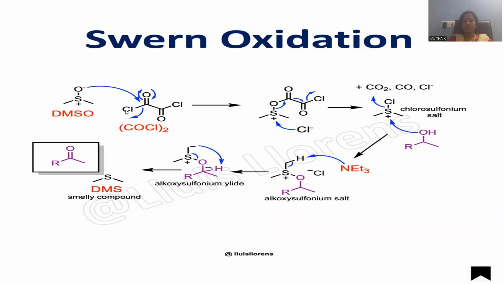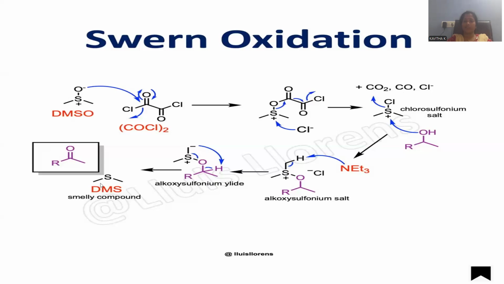Whenever these two react together, there is again an ester formation, because the O–C double bond is simply regarded as an ester linkage. This ester linkage subsequently gives rise to an activated sulfur compound called chlorosulfonium salt as an intermediate, in addition to byproducts like carbon dioxide and carbon monoxide, and chloride ions. This is able to react with the alcohol chosen, and that alcohol will bind with the sulfur in the presence of base.